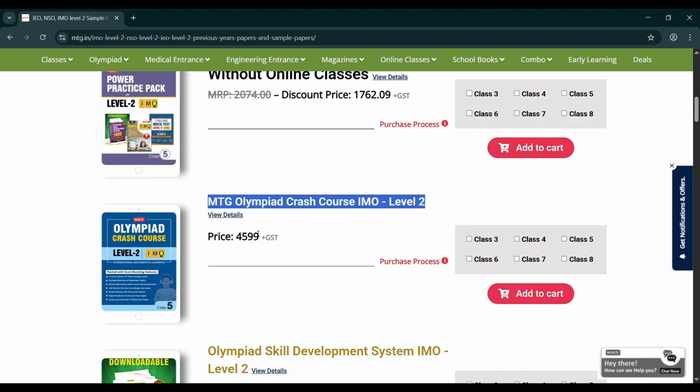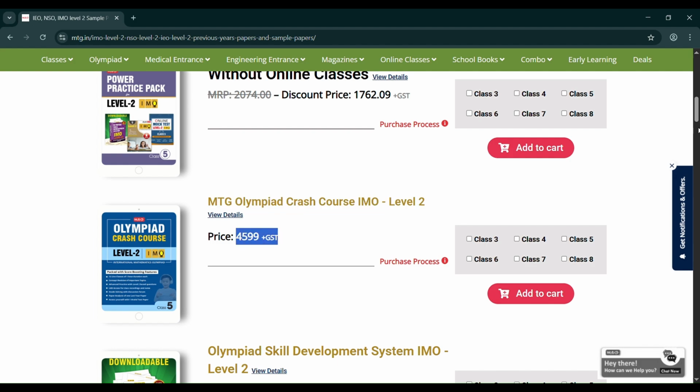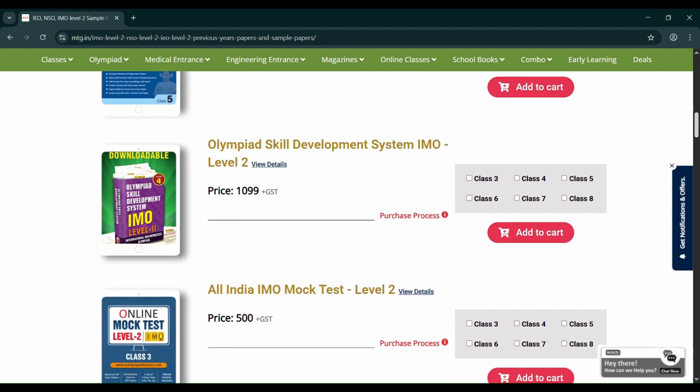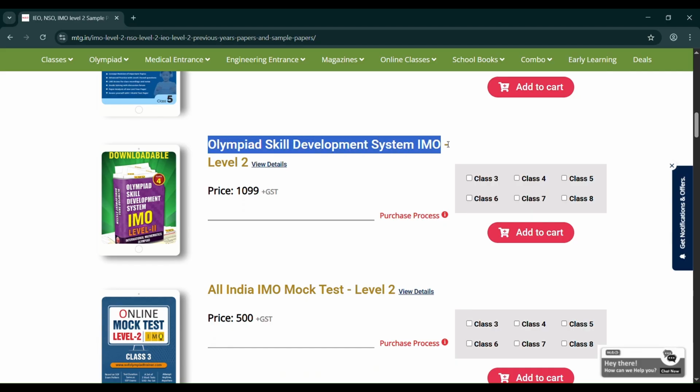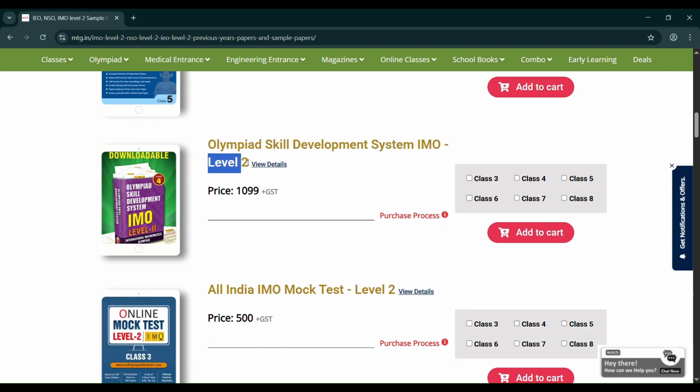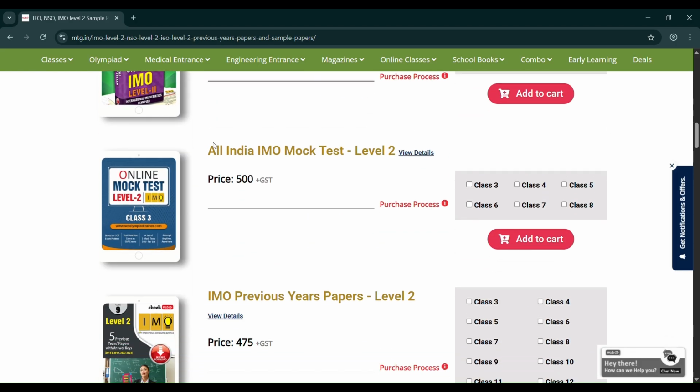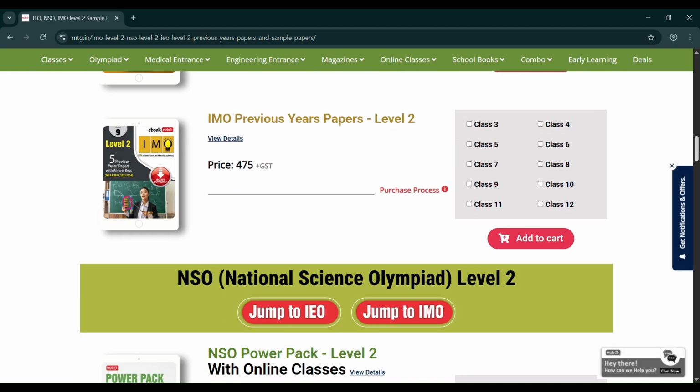This is 4,599. And then comes Olympiad Skill Development System, especially for Level 2, 1,099 rupees. And then All India IMO Mock Test Level 2. This is 500 rupees. Then IMO Previous Year Papers Level 2. This is 475 plus GST.